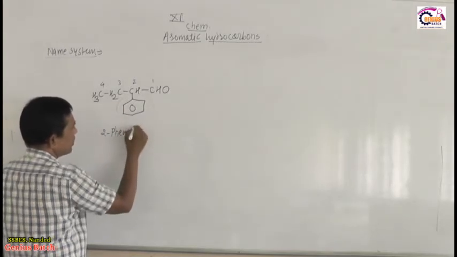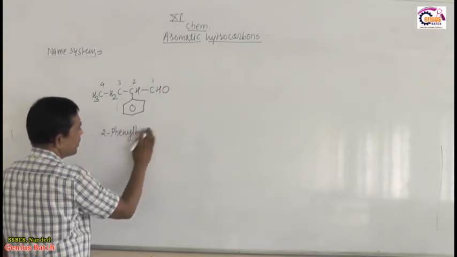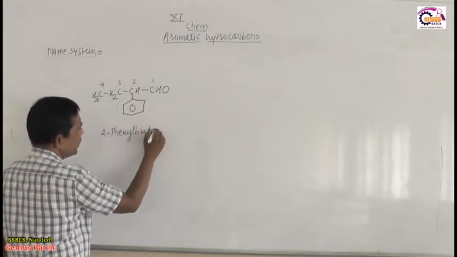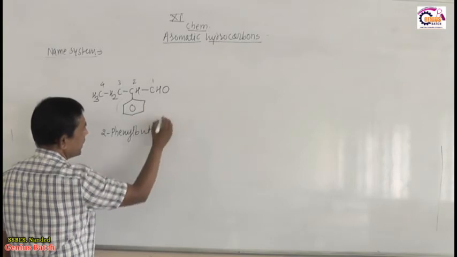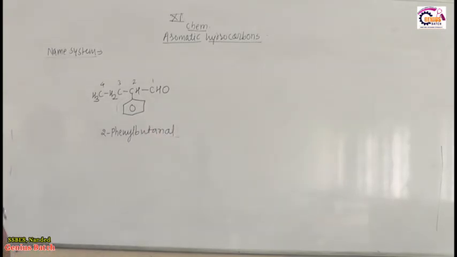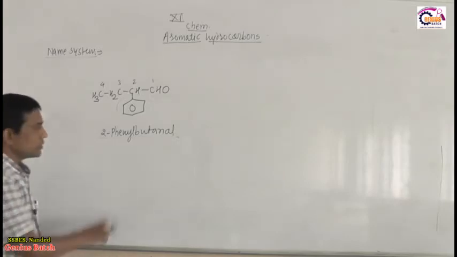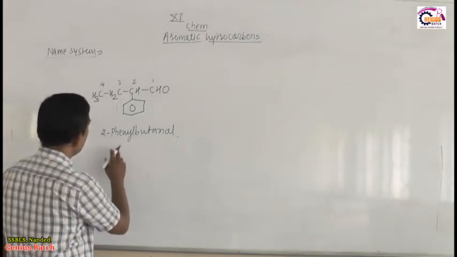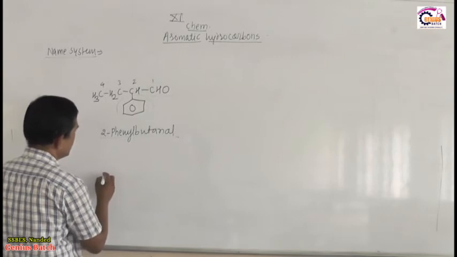4 carbon, butane. This is an aldehyde, therefore E is replaced by Al. So its name is 2-phenylbutanal. This is the IUPAC name of this one when the ring is present in the form of a side chain.